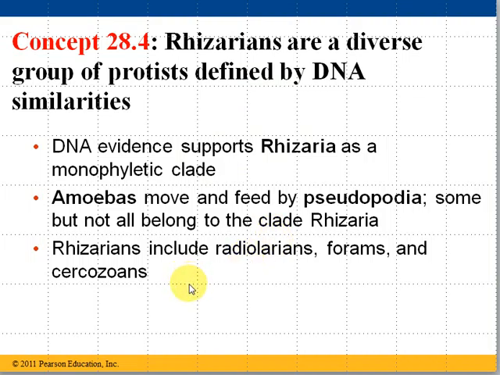The Rhizarians include a lot of different types of amoebas. Amoebas move and feed by what's called pseudopodia, which means false foot or false feet. And you've probably seen different kinds of amoebas before, usually blob, jelly-like creatures. They send out a pseudopodia, or a false foot, ahead of them, and then their cytoplasm flows into that false foot, and they move forward or to the left or to the right, or they engulf another bacteria or creature that they want to eat. So there are all different types of amoebas, and there are amoebas in other categories as well, not just the Rhizarians.